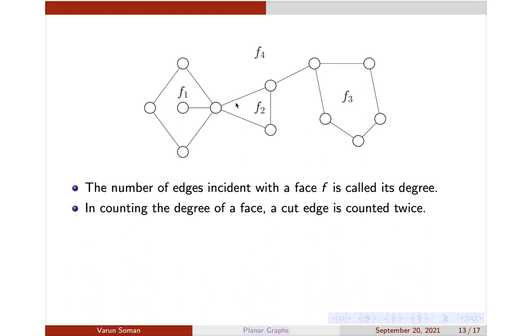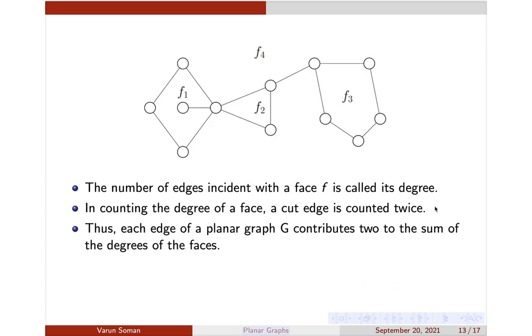To discuss this concept, that's why I discussed that different definition of walk. The cut edge actually contributes 2 to that closed walk. If you look at this cut edge, if I look at the boundary here, it will start from here, go here, come here, go here, come here. So in that closed walk, this cut edge is traversed twice. So while counting the degree of a face, you have to count 2 for the cut edge. For all other edges, the count would be just 1. For example, if you look at the degree of this face F3, what is it?